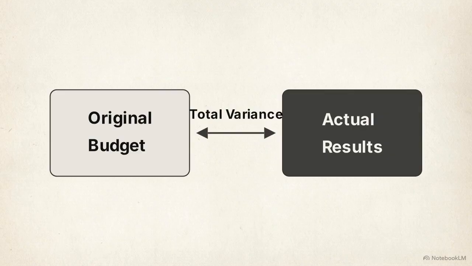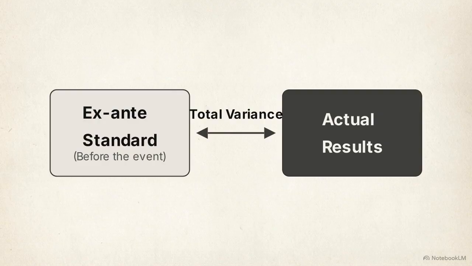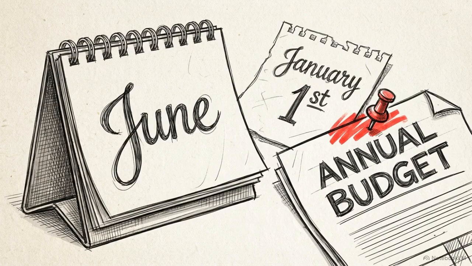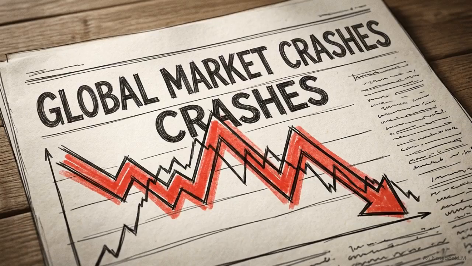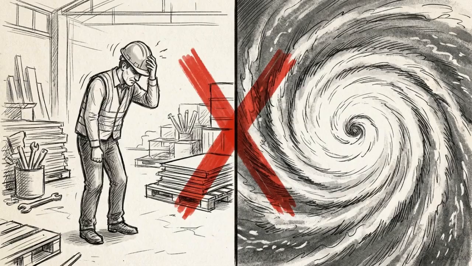In advanced costing, that original budget is the ex ante standard. Ex ante means before the event, the baseline locked in before the period started. The flaw here is rigid timing. An ex ante standard locked in on January 1st becomes entirely obsolete by June, usually due to macroeconomic factors completely outside of management's control. Evaluating a manager by calculating a routine total variance against an obsolete budget conflates poor daily operational execution with unavoidable environmental shifts.